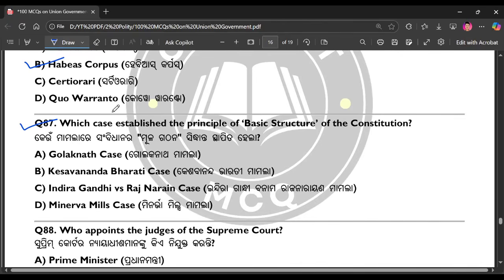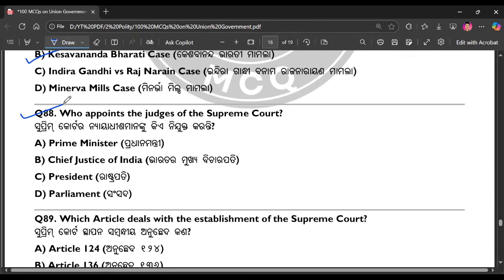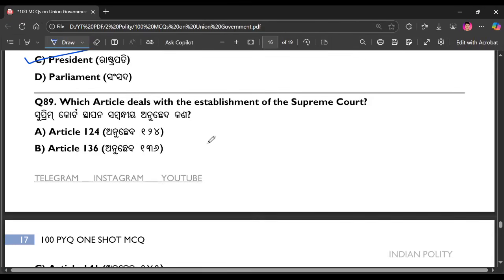Question number 87. Which case establishes the principle of the basic structure of the Constitution? The right answer is option number B. Question number 88. Who appoints the judges of the Supreme Court? The right answer is option number C. Question number 89. Which article deals with the establishment of the Supreme Court? The right answer is option number A.